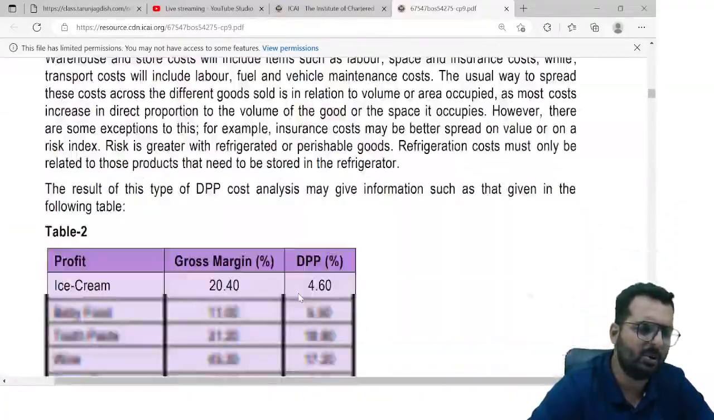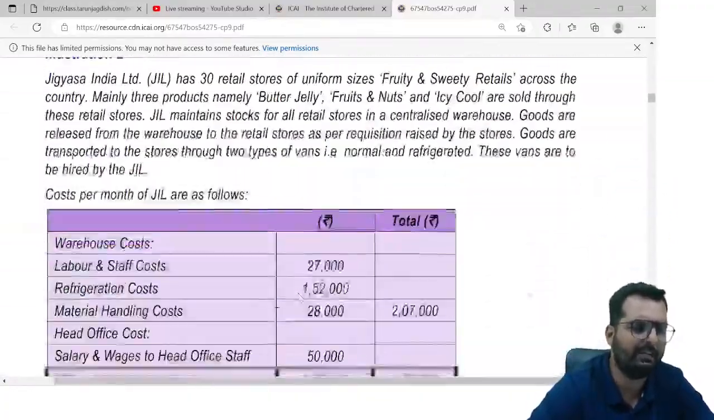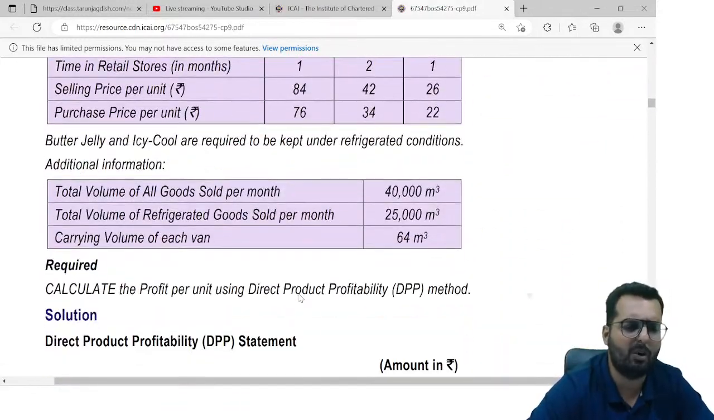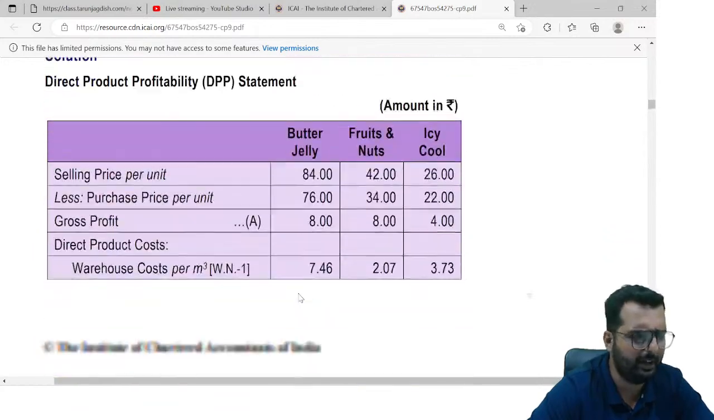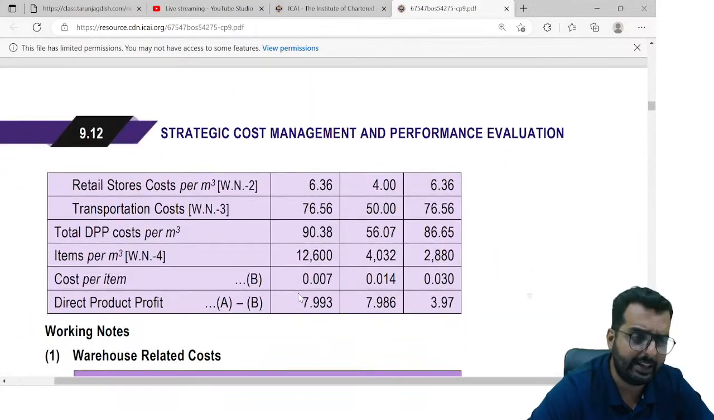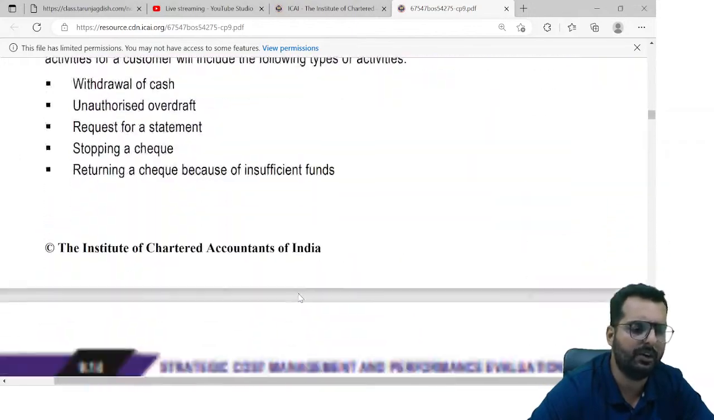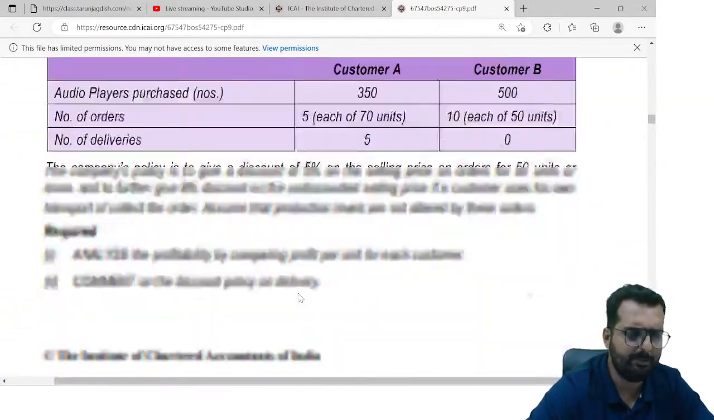DPP illustration number 2 is also not very relevant. It's a very, very detailed question. Such elaborate questions are not coming in your exam so far. It's a very good question, but a very lengthy question. If you look at the size, it is taking quite a lot of time to cover this question. So you can keep that also pending.